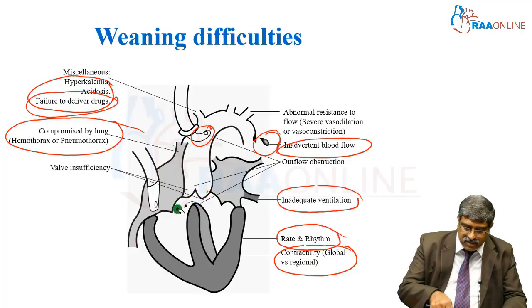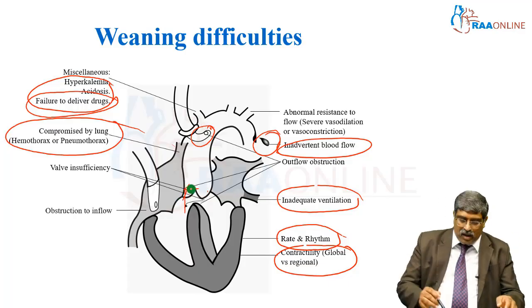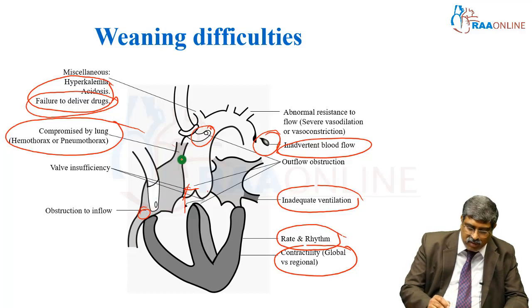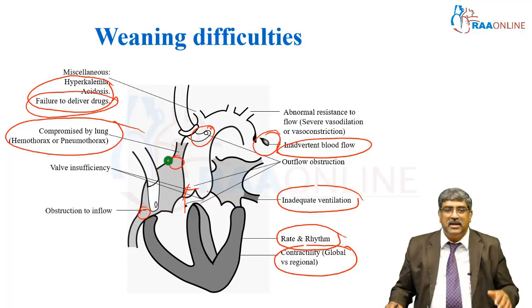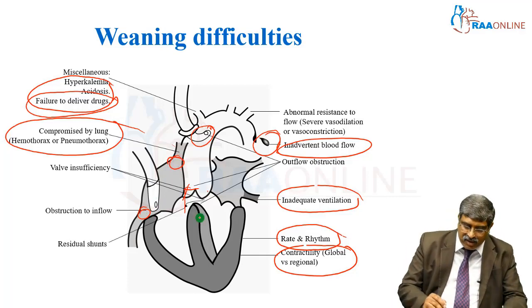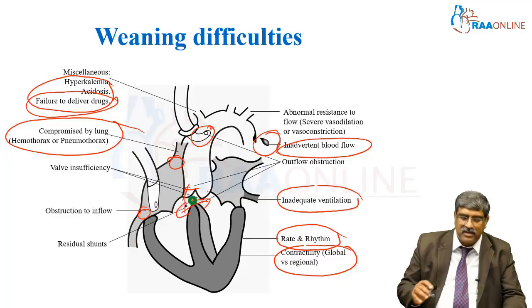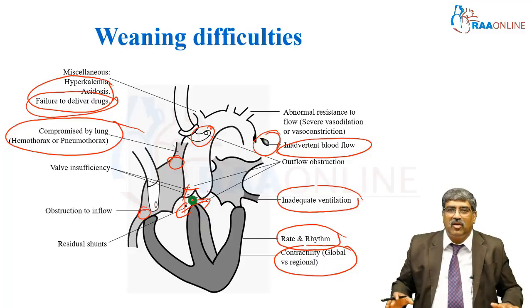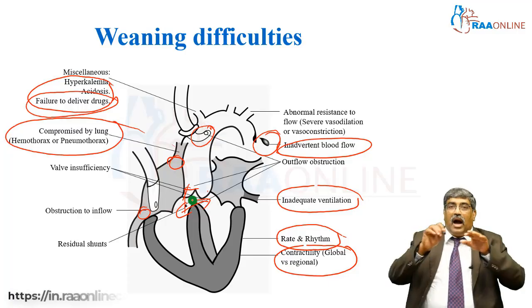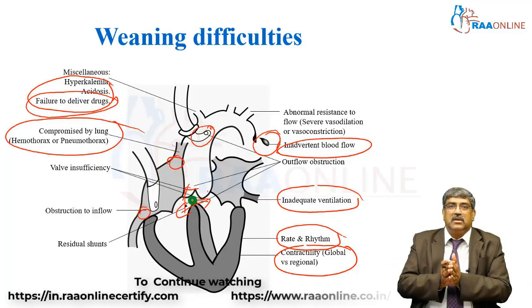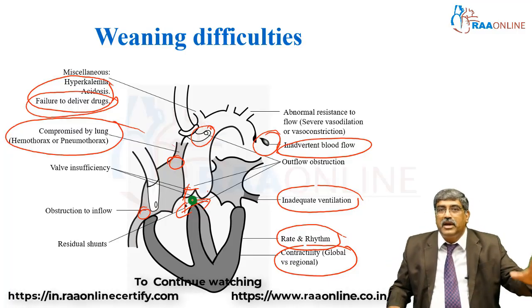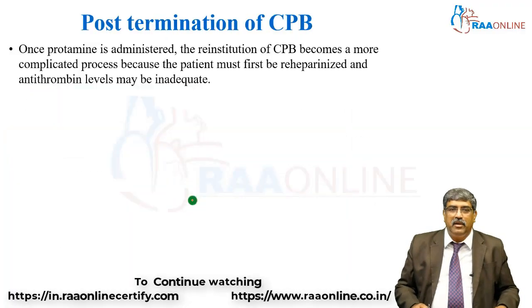Valve insufficiency, where there might be a regurgitation or stenosis. Obstruction to inflow, SVC at the IVC junction, and residual intracardiac shunt. These are all the various etiologies for weaning difficulty. Unless you sort out these difficulties, you may not be able to wean off cardiopulmonary bypass.